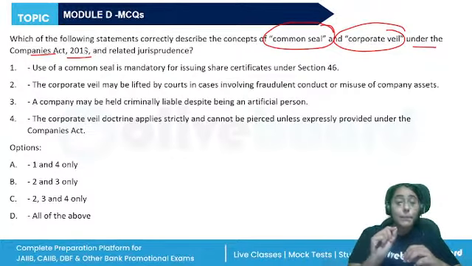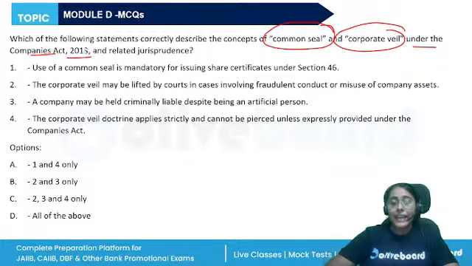This is known as piercing of the corporate veil. A company may be held criminally liable despite being an artificial person. The people involved in the criminal misconduct will be held criminally liable. Yes, so this is also correct.